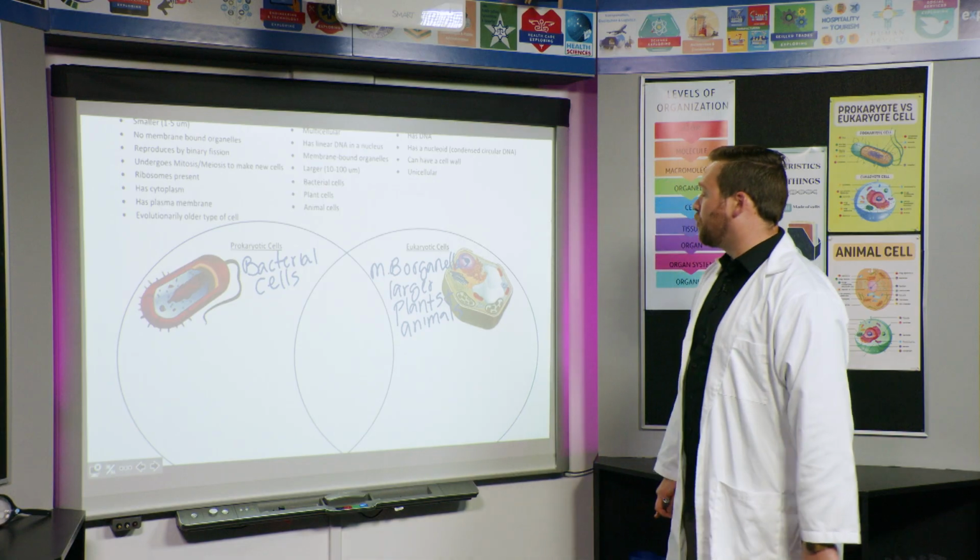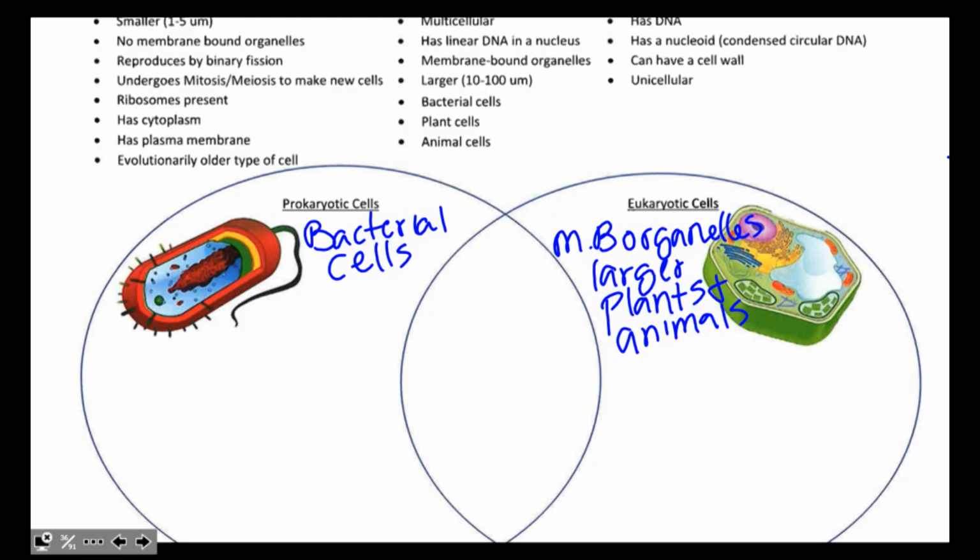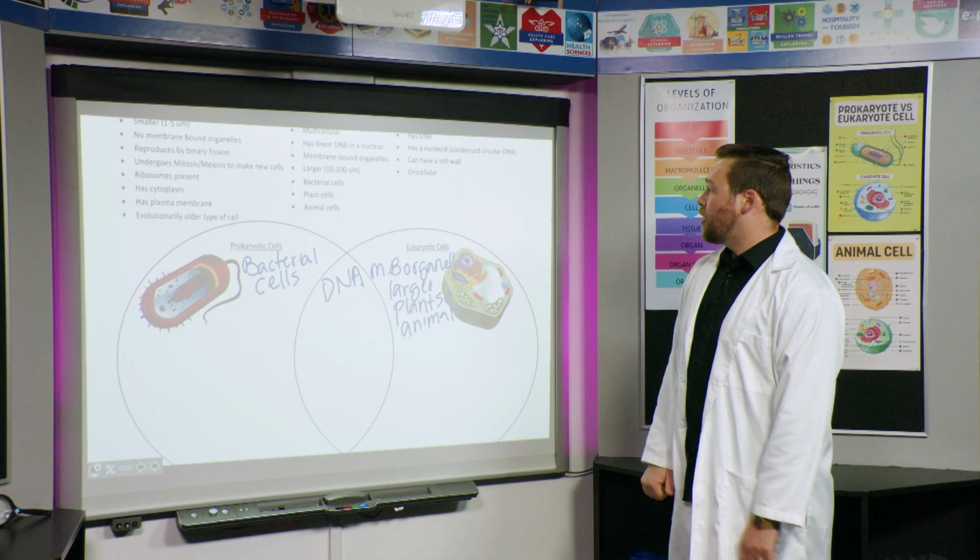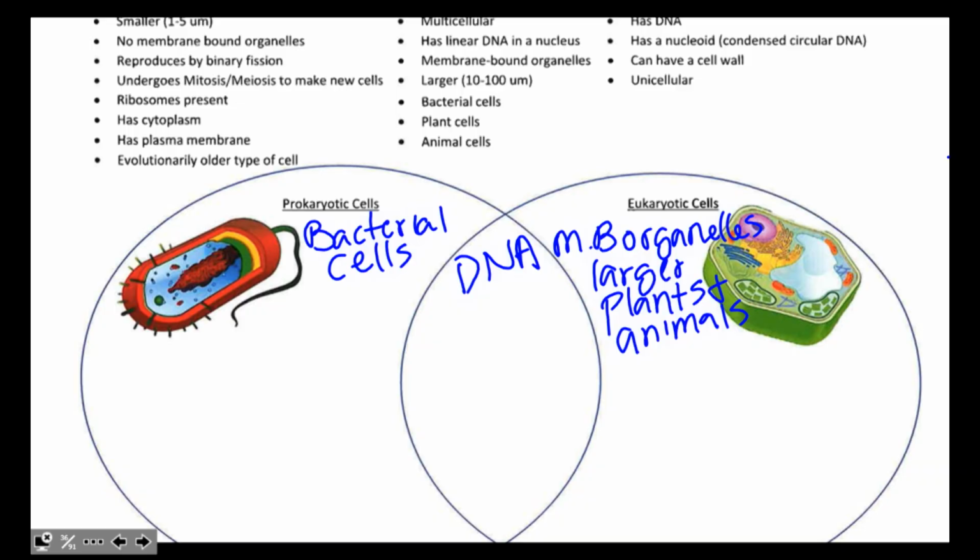All right, just a couple more. Which of these two has DNA? This one goes in the middle. They both have DNA. Great. Okay, which of these two has a nucleoid, which is a condensed circular DNA? Well, eukaryotic cells' DNA is in the nucleus, and the bacteria cells have the nucleoid. So let's put that over here.